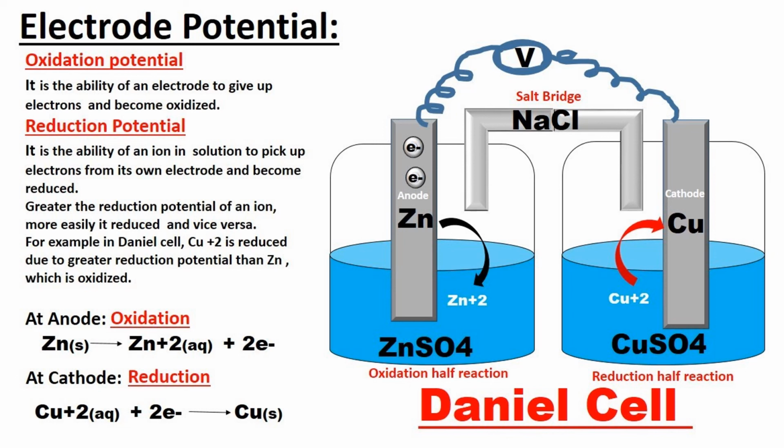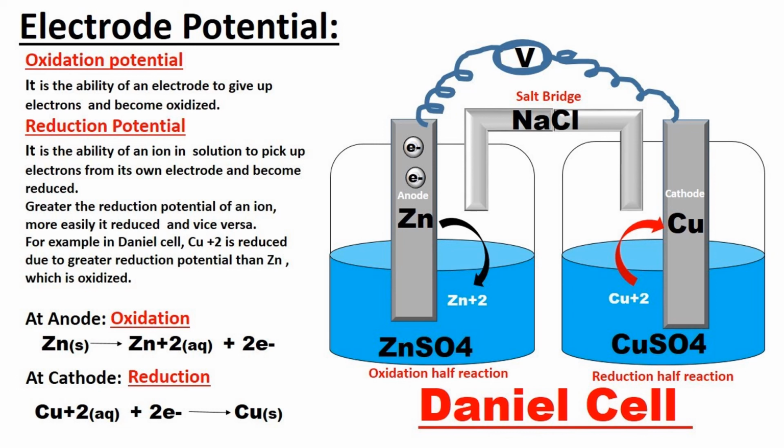For example, in the Daniell cell, Cu2+ is reduced due to greater reduction potential than zinc, which is oxidized. This we know from the galvanic series. Zinc is placed at the upper position in the series and is more active than copper. So zinc becomes the anode and copper becomes the cathode, and zinc undergoes oxidation, that is loss of electrons, and passes into the solution in the form of Zn2+ ions.